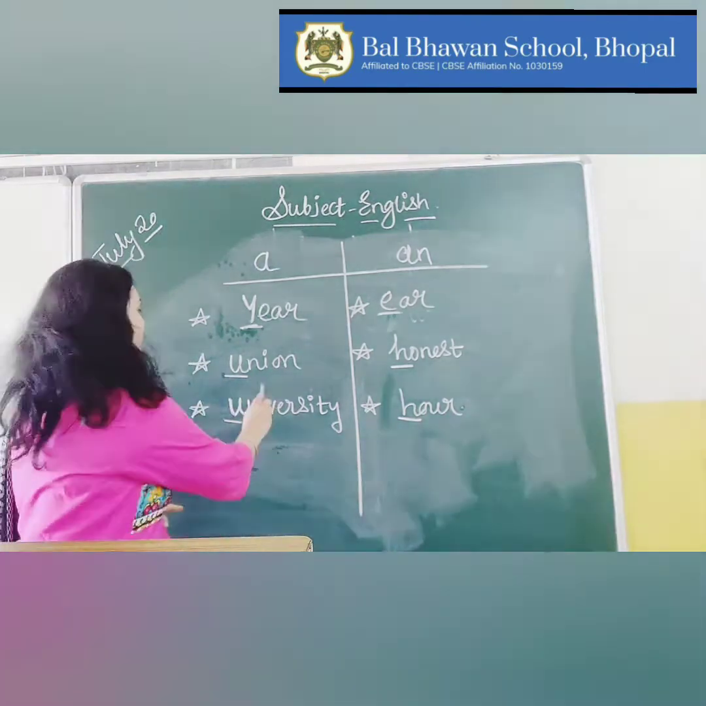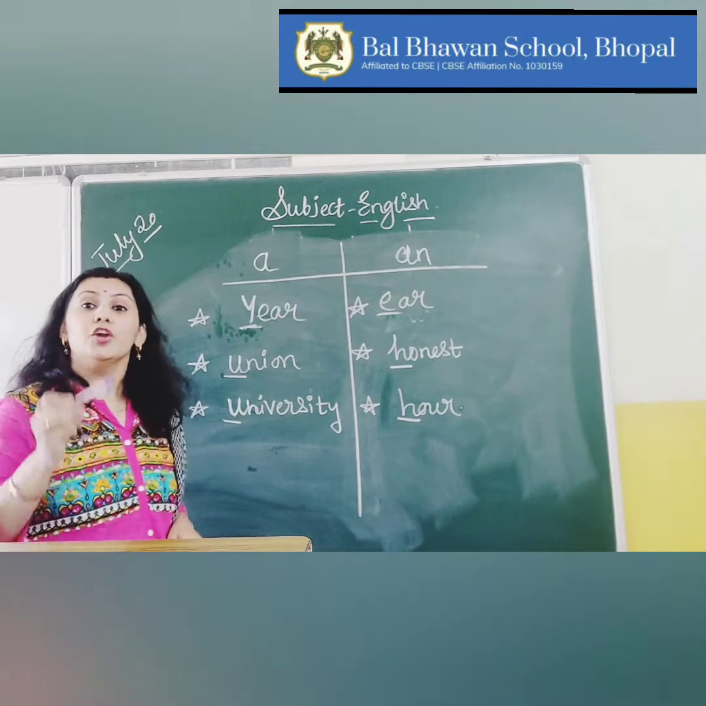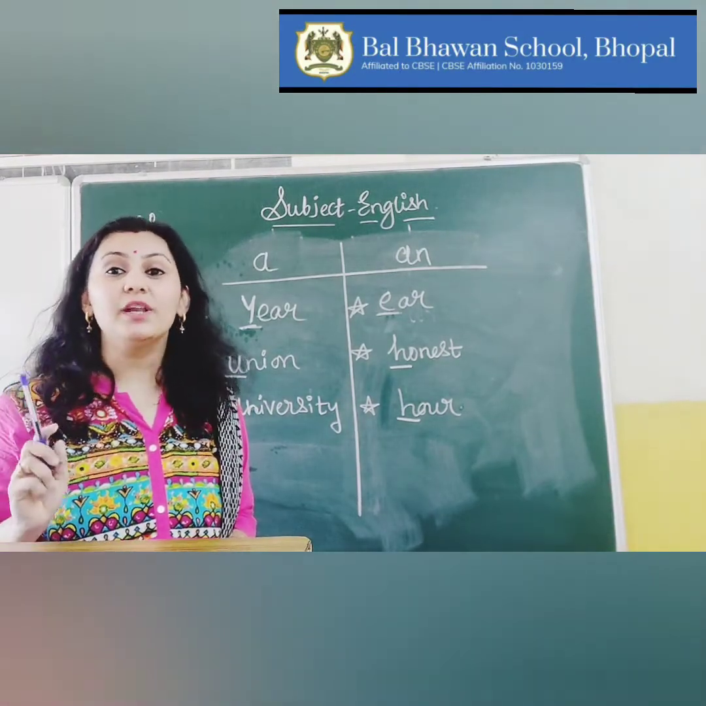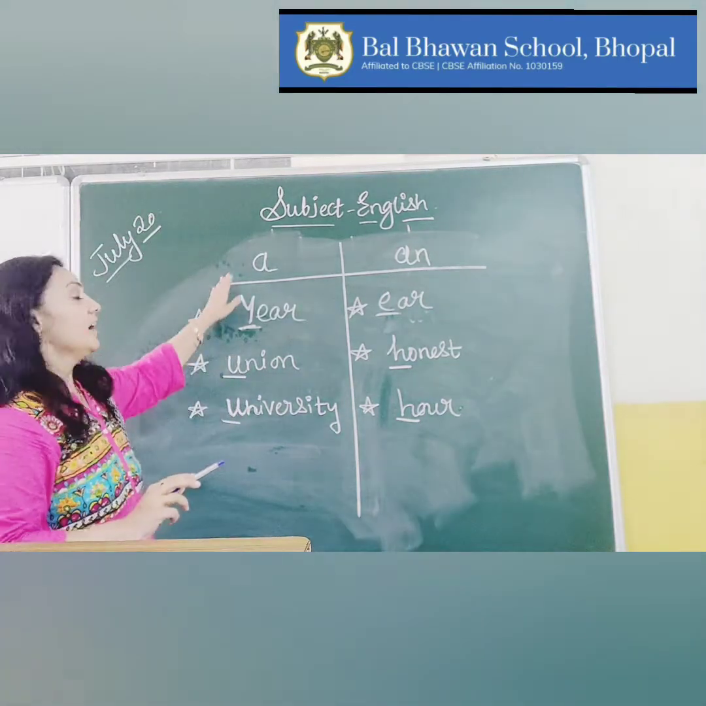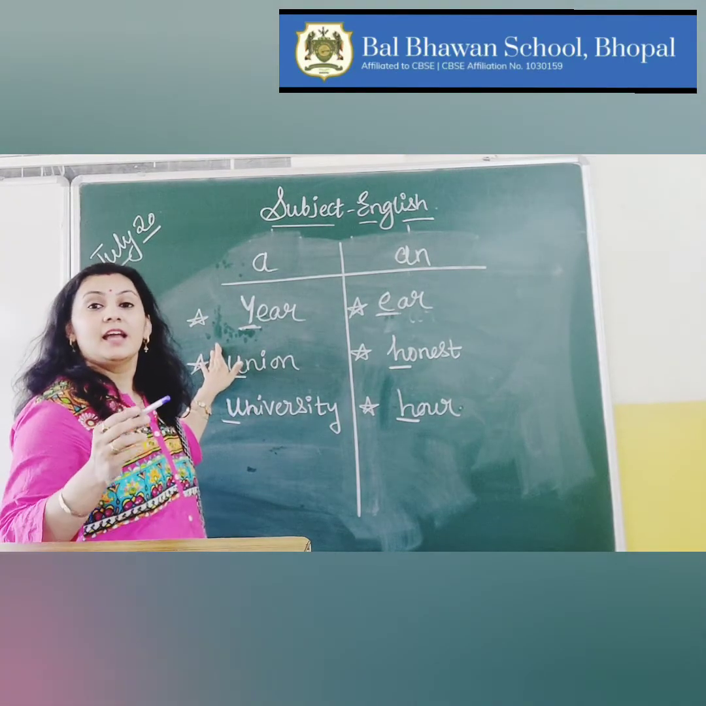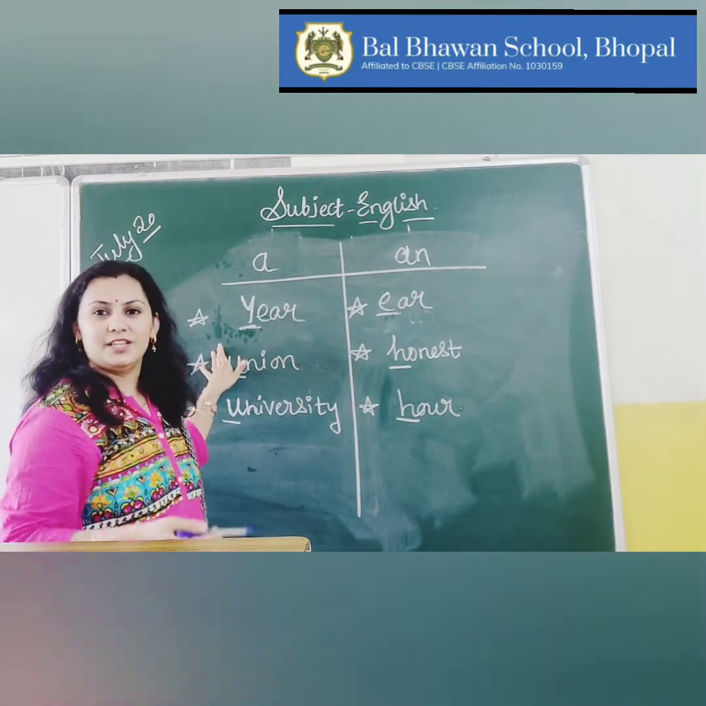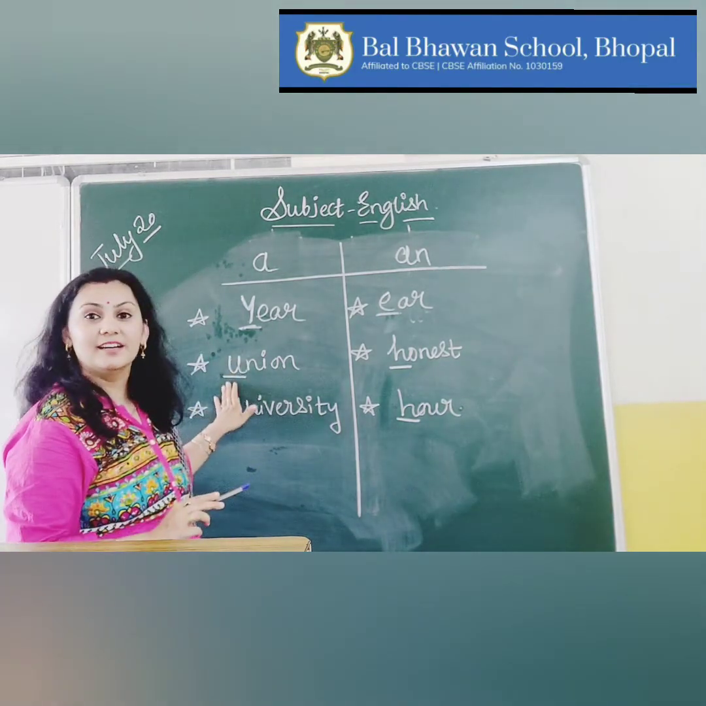Next is a union territory. Here you can see the first alphabet. The first letter is U, but the sound is Y. That is why we are using a union. We say that Chandigarh is a union territory. We don't say an because the sound is Y.